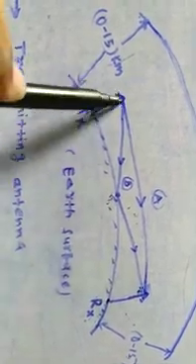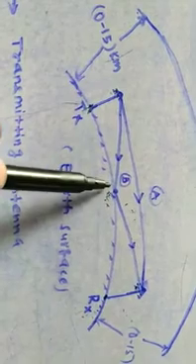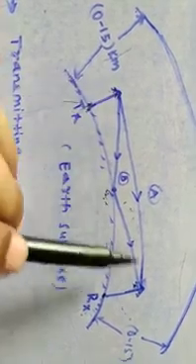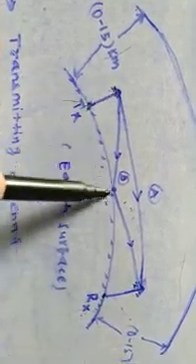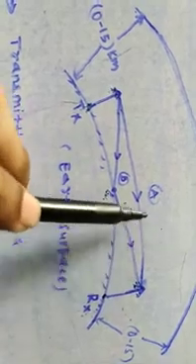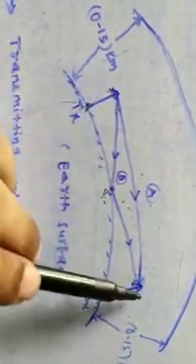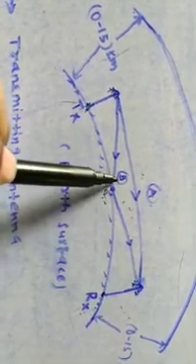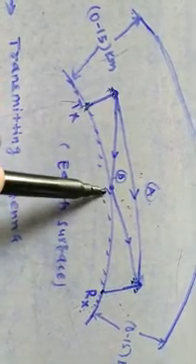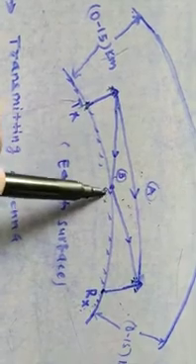It follows an indirect path, not the direct path as in case A. So A is the path which the direct wave follows, and B is the path which the indirect ground reflected wave follows.